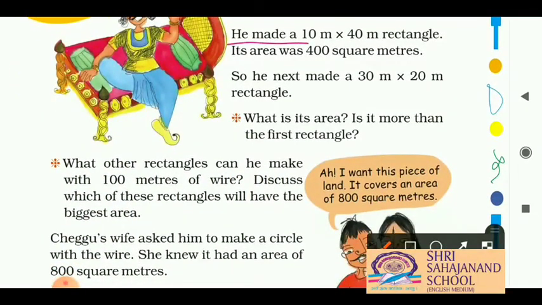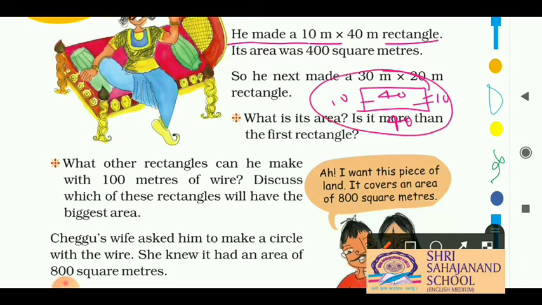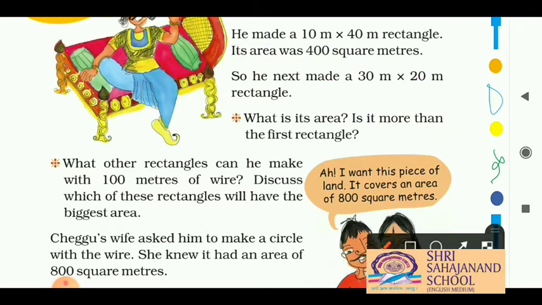He made a 10 meter by 40 meter rectangle. So let's make it, 40 meter and 10 meter. So its perimeter will be 100. 40, 40, 80, and 10, 10 is 20. So its perimeter is 100. Now next he made a 30 meter by 20 meter rectangle. So its perimeter will also be 100. Let's find its perimeter. So 30, 20, 30 and 20. 30 and 30, 60, 80 and 20, it is 100.